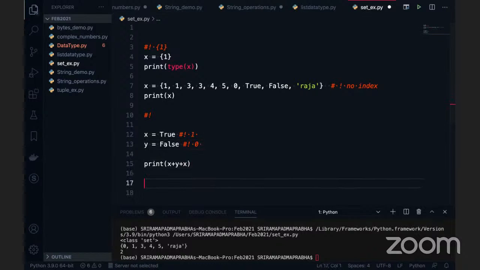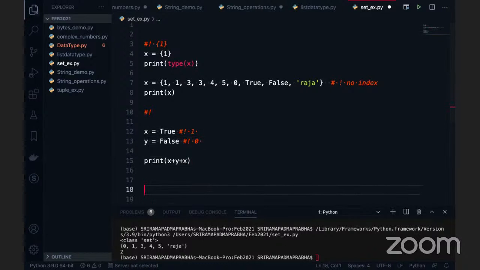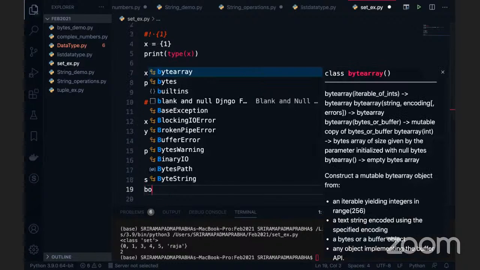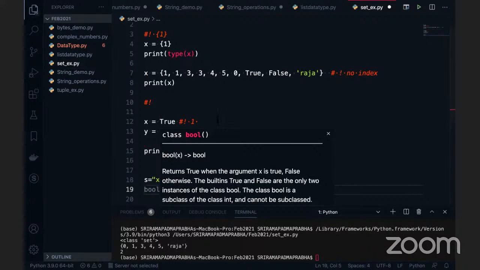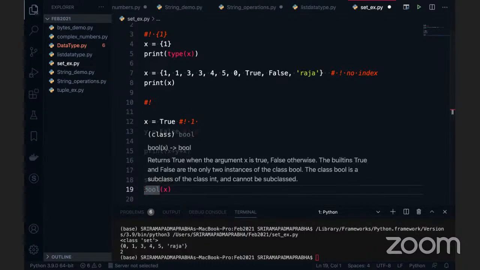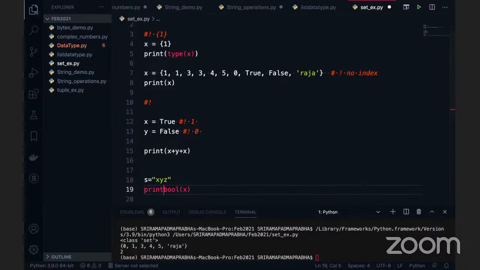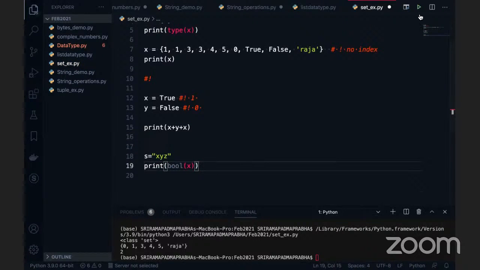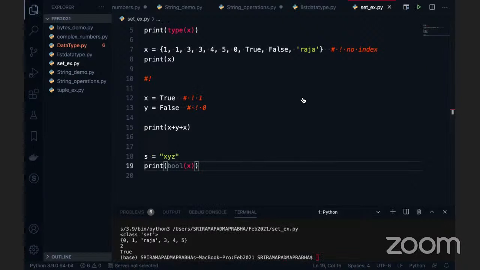But there is an interesting note you should remember here. For example, I have a string s equal to some string like xyz. Can I convert this into a Boolean value? Yes, it is possible. There is a function called bool. I can use bool of x, passing the string to this. I want to print this value. Can anybody tell me the expected output? Now I'm going to execute this code. You can see here, I got True.